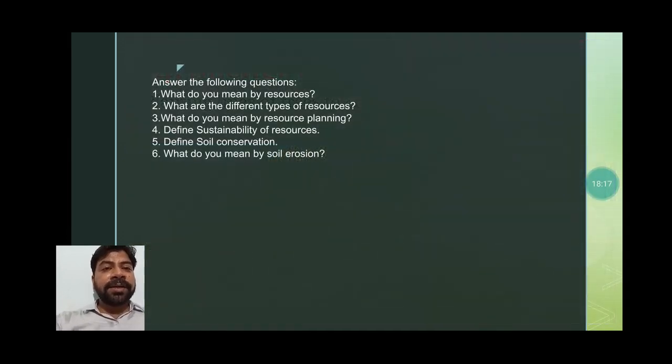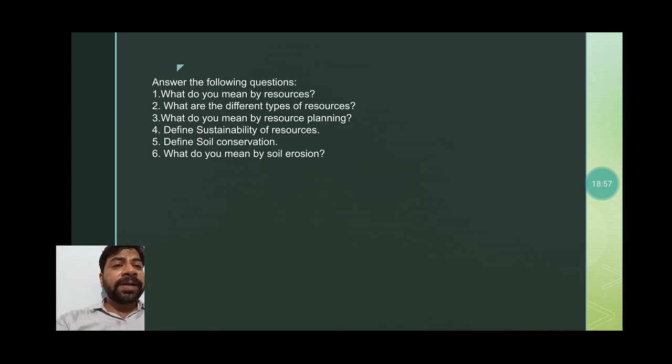Some questions are here I left for you. What do you mean by resources? Everything which is available in our surroundings, technologically accessible, culturally acceptable, and economically feasible, is called a resource. What are the different types of resources, students? You will have to write on the basis of origin: biotic, abiotic; on the basis of exhaustibility: renewable, non-renewable; on the basis of status of development: potential, stock, reserve, and developed. Next, on the basis of ownership: individual, community, national and international.